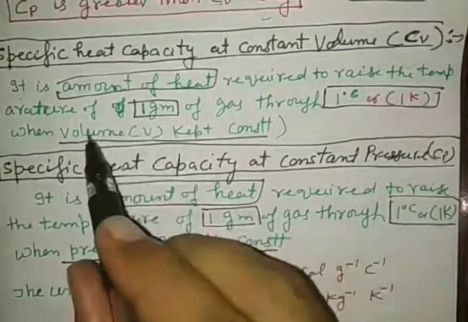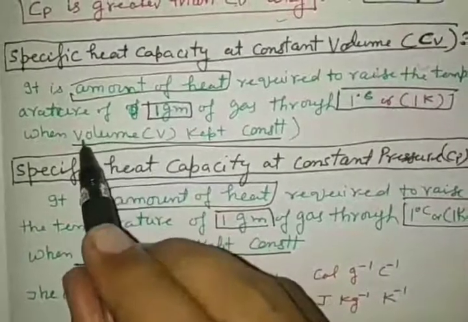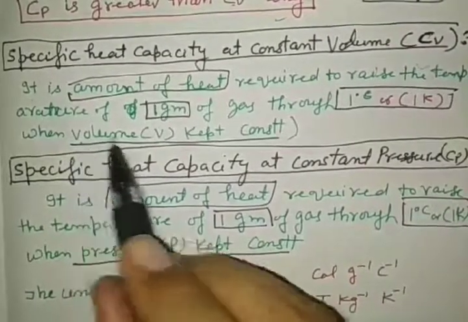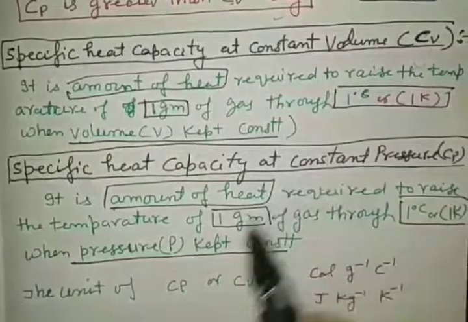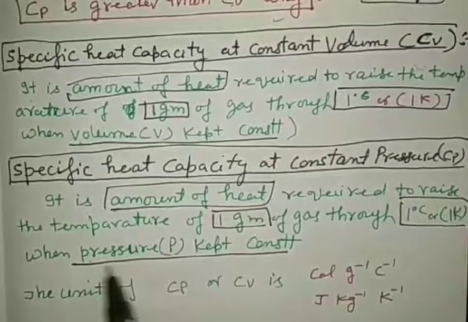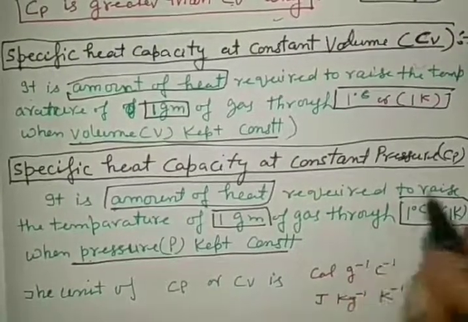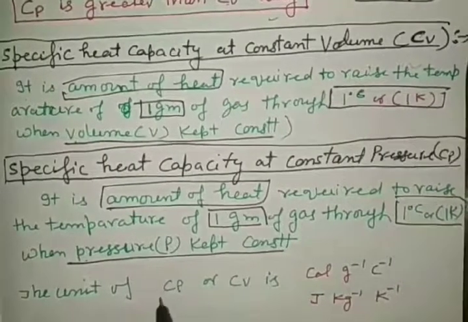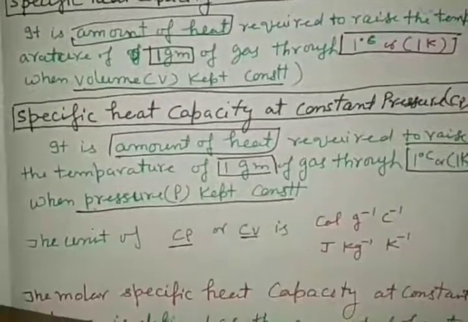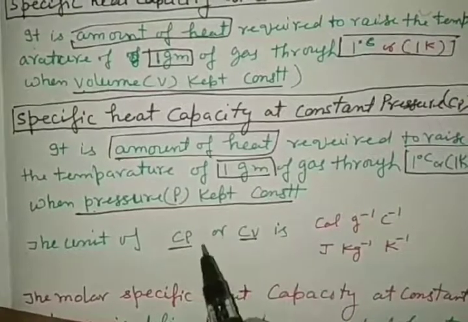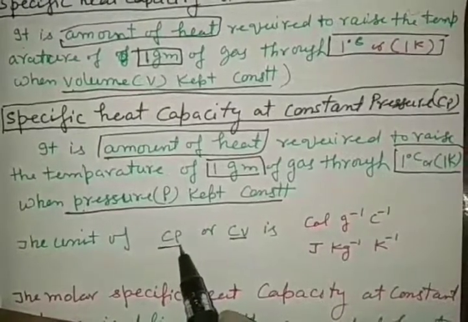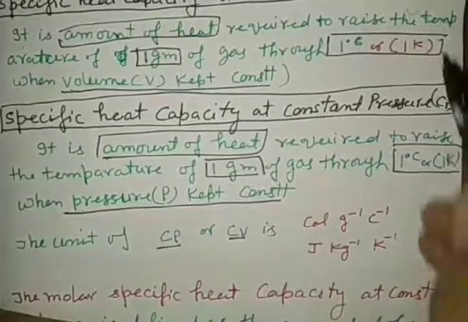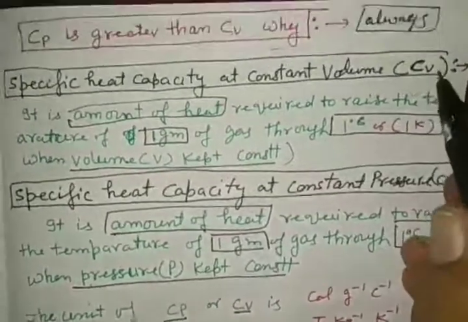In the first case we kept volume constant, but here we keep pressure constant. That is why it is represented by small cp. Small cp or small cv, both are specific heats, the first at constant pressure and the second at constant volume.